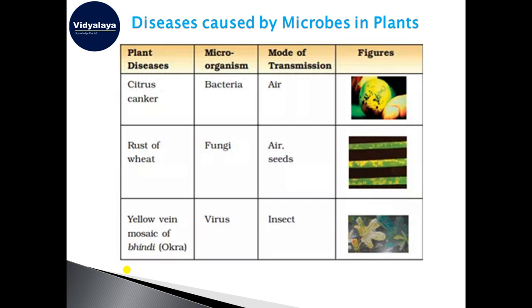The rust of wheat is caused by fungi, which is also spread by air, or it gets into the seed, and the next generation is also contaminated by that fungus. The yellow vein mosaic of bhindi is caused by a virus, and this is transmitted by insects.